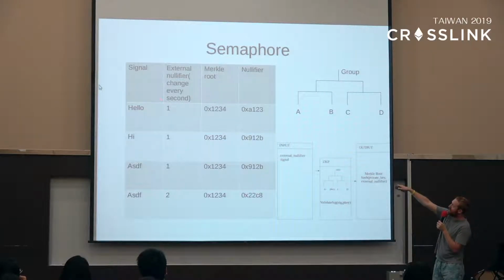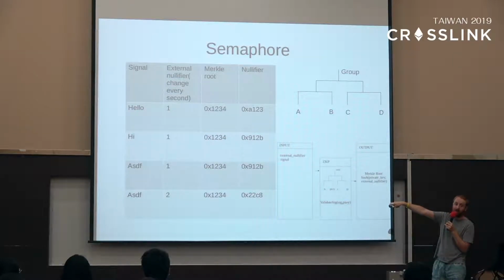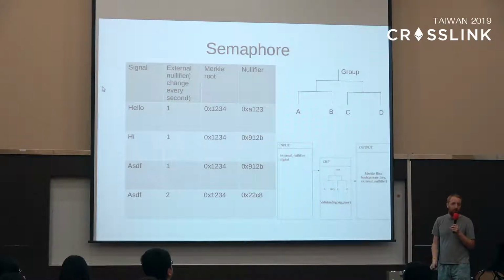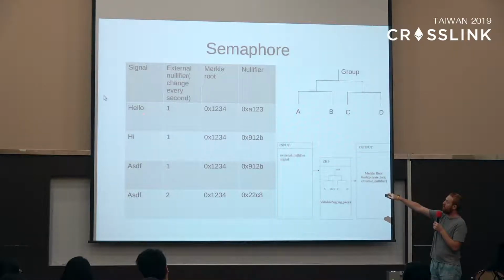Okay, so let's see here for 2 epochs. Each epoch we change the external nullifier. So the first epoch has 3 messages. The second epoch has just a single message. Okay, so here are the messages that the user sent. We don't know which user sent these messages, but we have a strong guarantee that one of the people in our group sent these messages. So the first message is hello. So someone said hello. They calculate the Merkle root, which happens to be the Merkle root of this group, and they reveal their